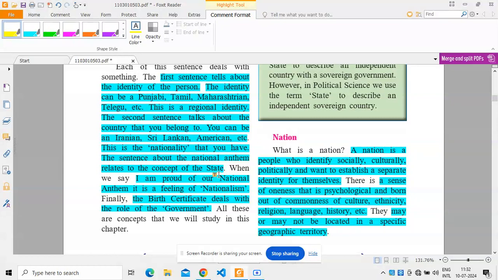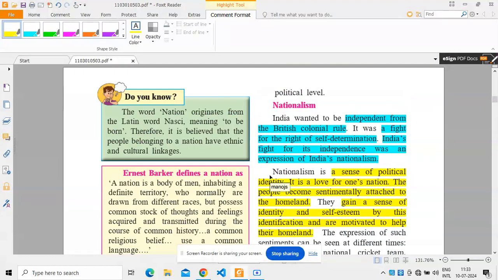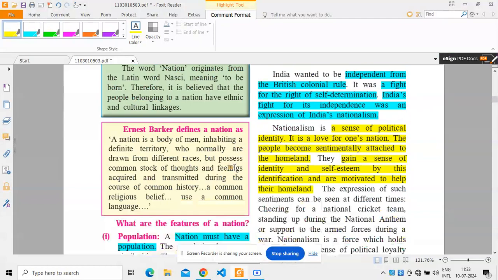This sense is psychological and born out of commonness of culture, ethnicity, religion, language, and history. And they may not be located in a specific geographical territory. So that is the definition of a nation.